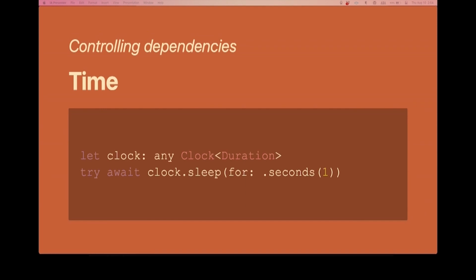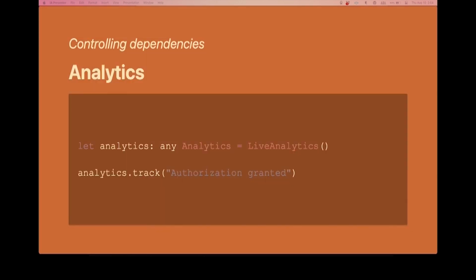Okay. The next one we looked at, well, it wasn't the next one, it was actually the last one, but the next one that makes the most narrative sense right now is analytics. All right, because this requires just a little bit more work to control. We were very lucky a moment ago that the clock protocol is just something that's provided to us from Apple. We didn't have to do any other work. But for analytics, we got to do a little bit of work to provide that abstraction around the concept of analytics. All right, so the fix to our analytics problems, I go back to Xcode.